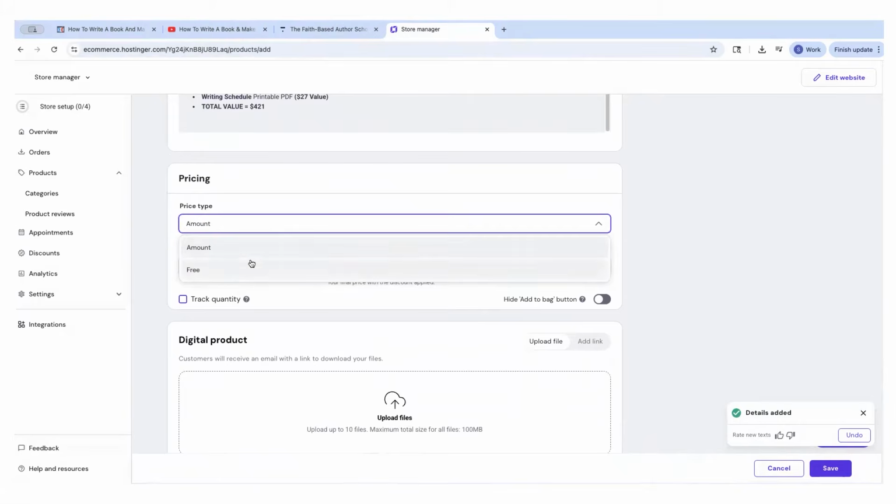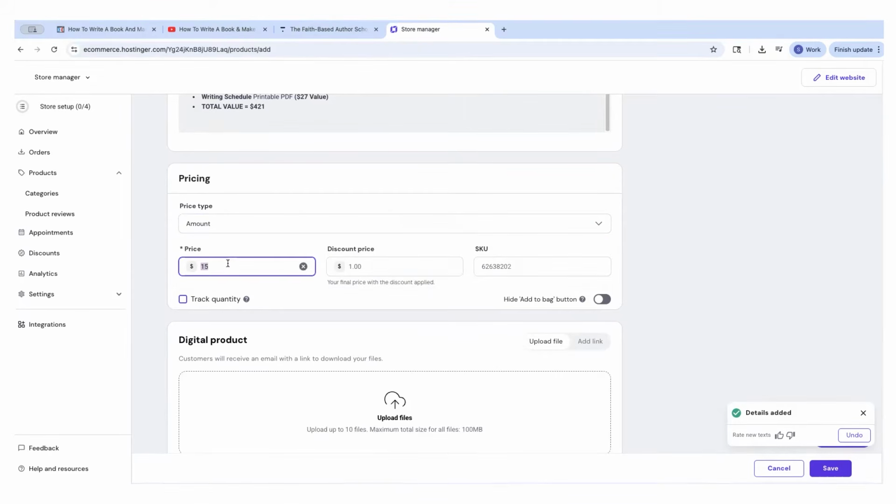Oh look, you can now do lead magnets on here. That's amazing. Okay, we'll have to do a video on that. That's how you're going to build your email list. So under here for pricing, I'll put $37.